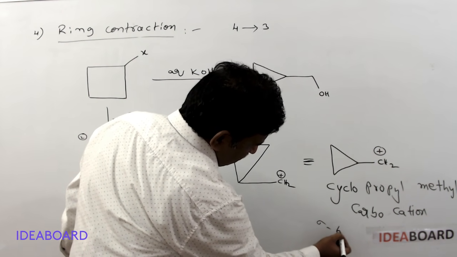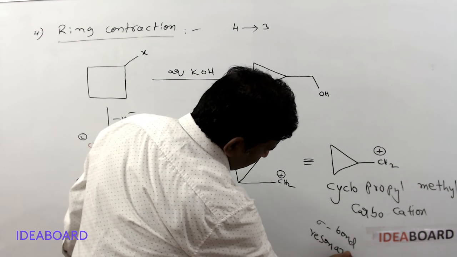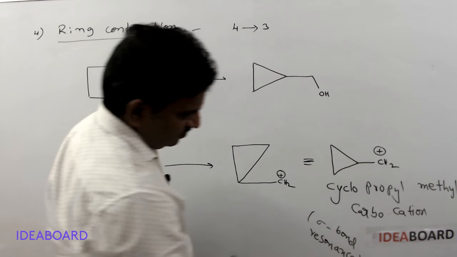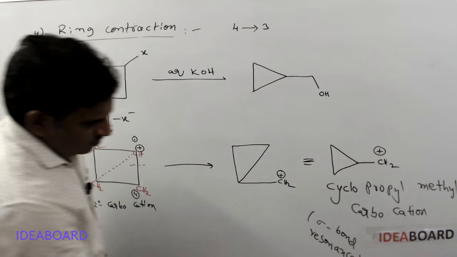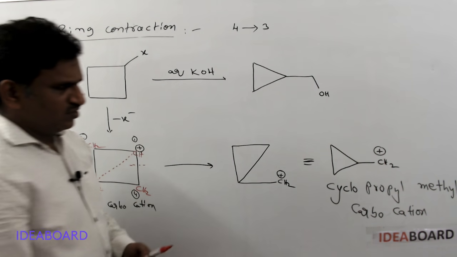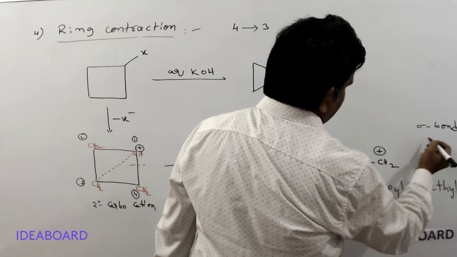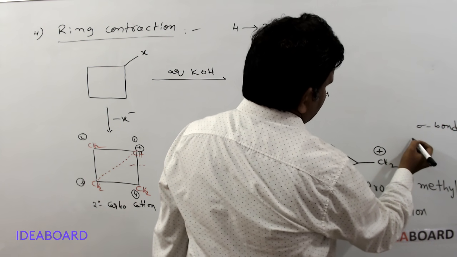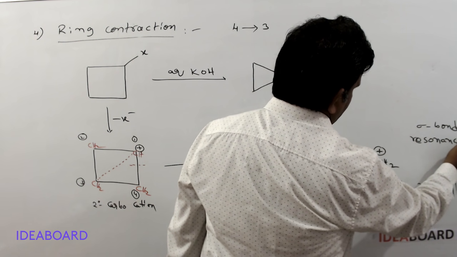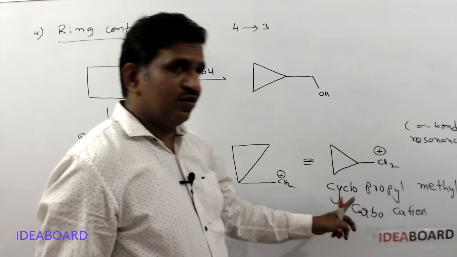So please remember, there is sigma bond resonance in this compound. Because of this sigma bond resonance, please remember this, very, very important. In first year GOC you studied about this. Sigma bond resonance is present in this compound.